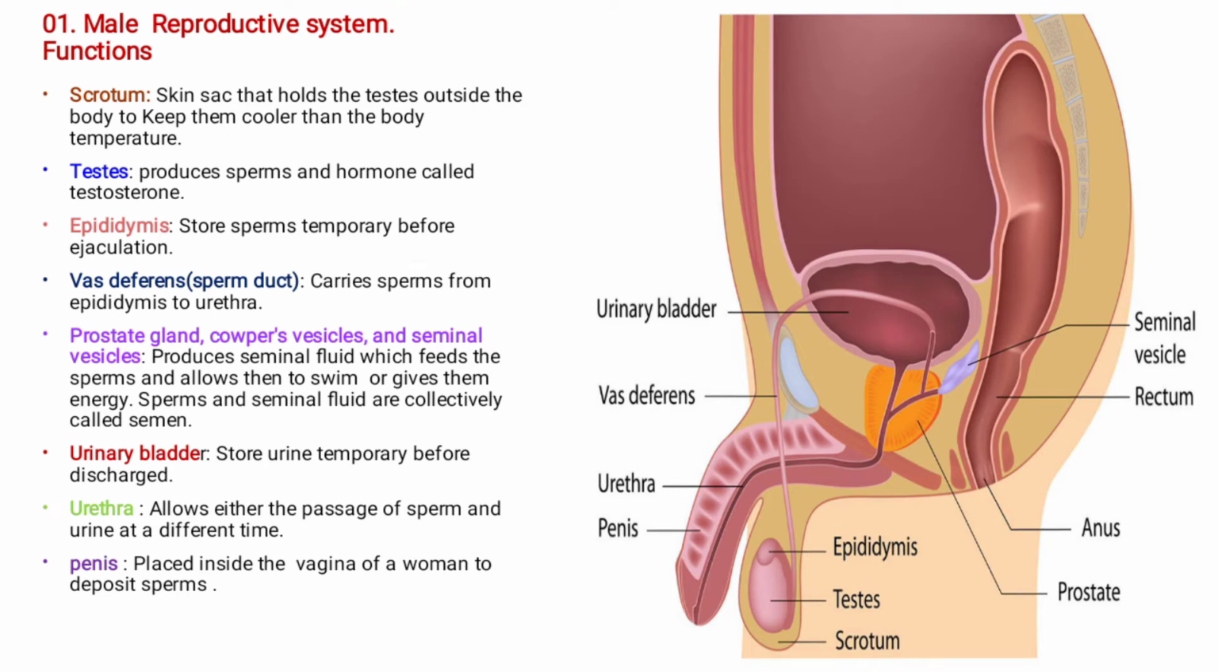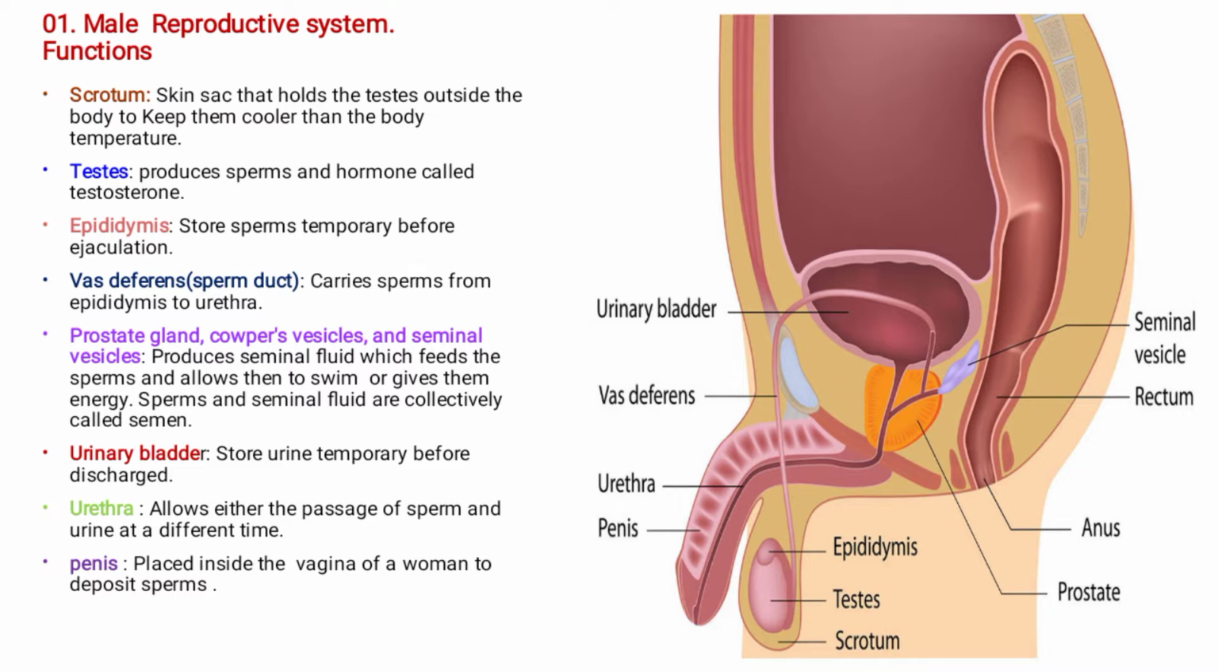Now, our first topic is male reproductive system. So I'm going to talk about the male reproductive system and the function that they play. The male reproductive system is made up of organs such as the penis, urethra, epididymis, testes, and the scrotum. We'll also talk about the bladder, but it doesn't perform any reproductive function. So let's begin by explaining the function of